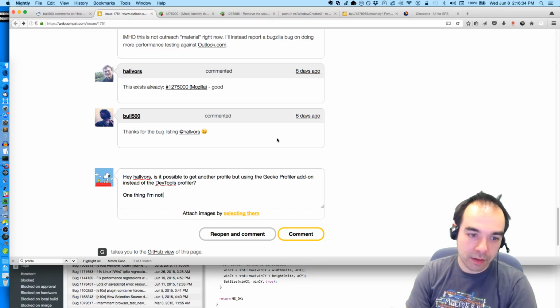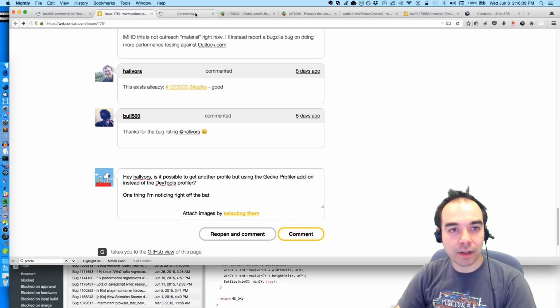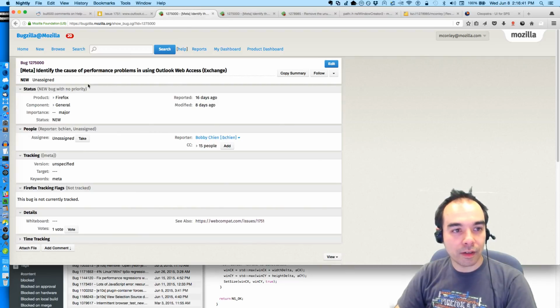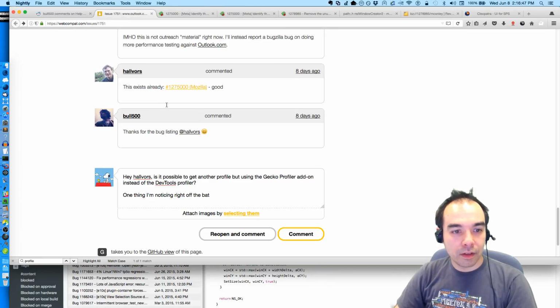One thing I'm noticing right off the bat, or maybe should I be saying that in this bug?